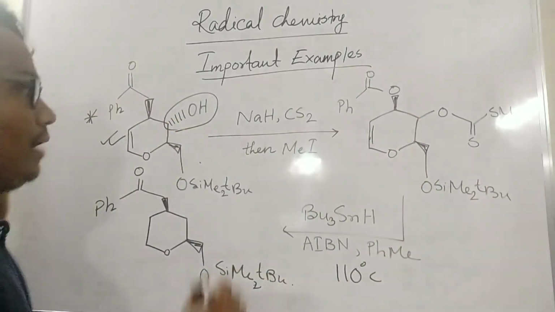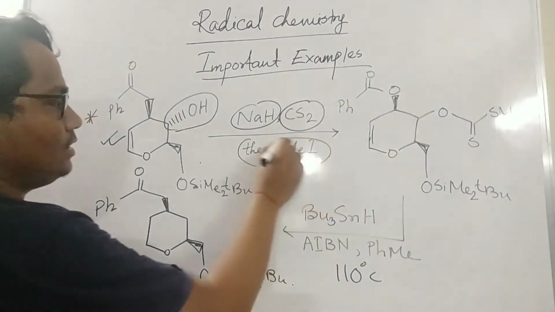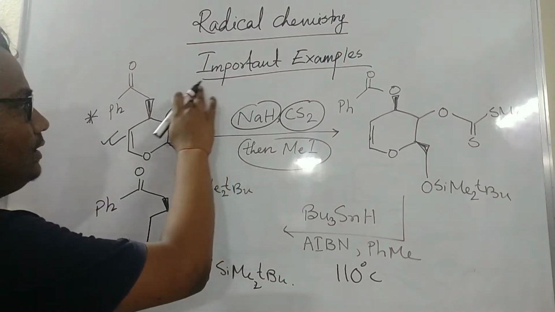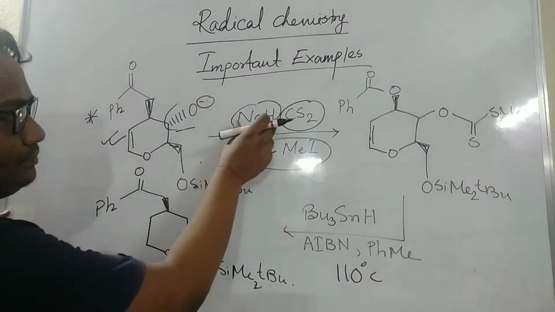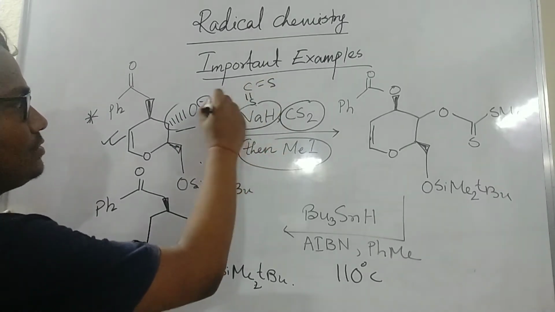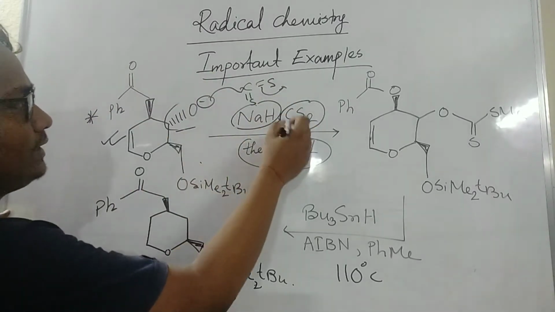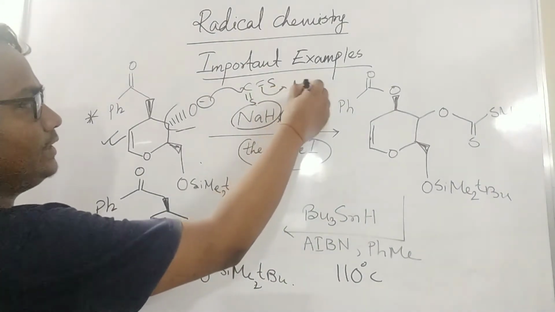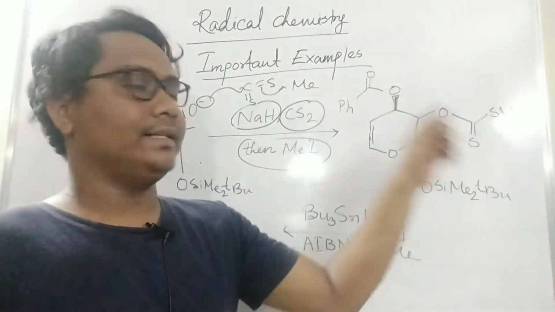So I use sodium hydride, these conditions, carbon disulfide, and then methyl iodide. What we will do in this step is that the sodium hydride base takes the proton from the OH, and then CS2 is there. Then you have to write this CS2, and it will attack there. Then the S is negative because the double bond is shifting, and it will take the methyl. So it will be like that, S-methyl, and that.